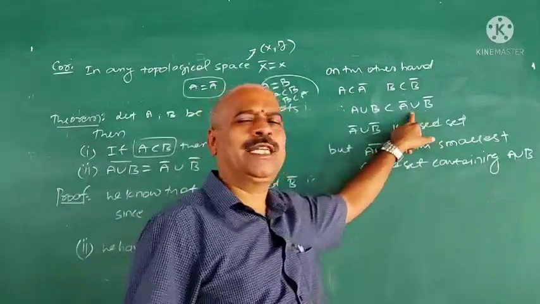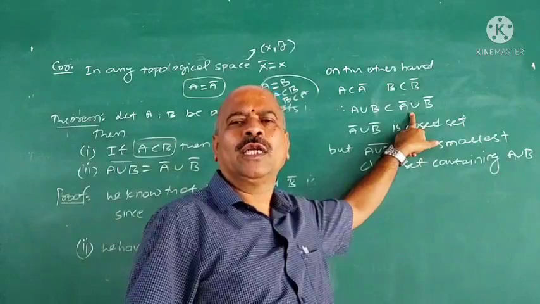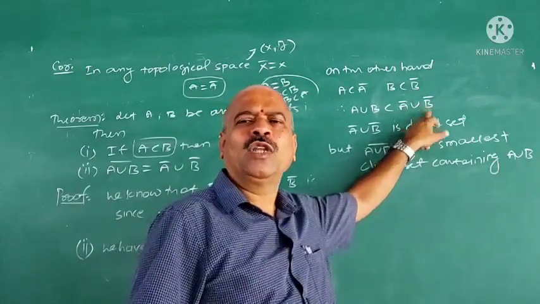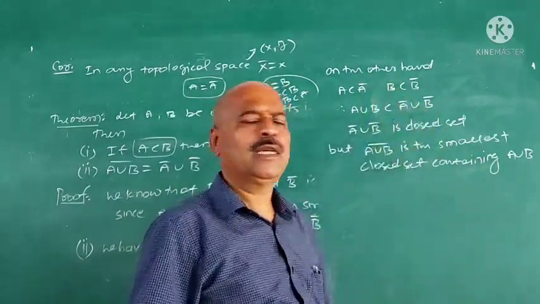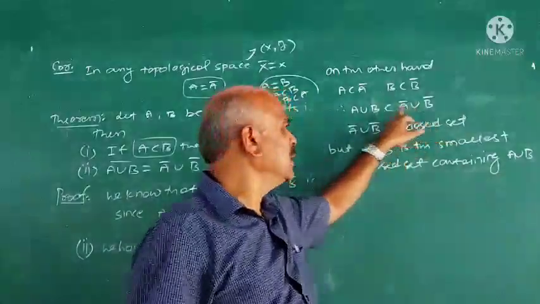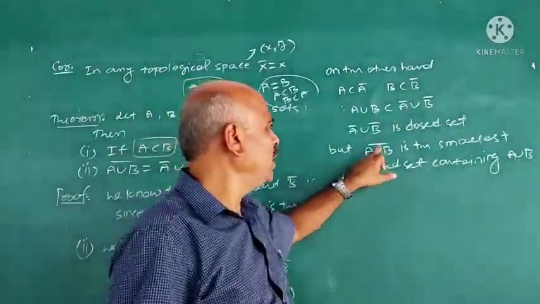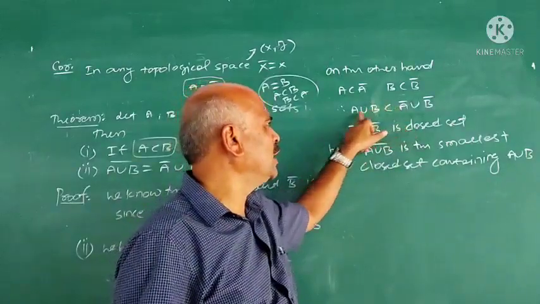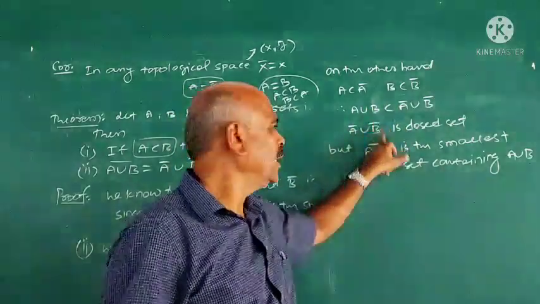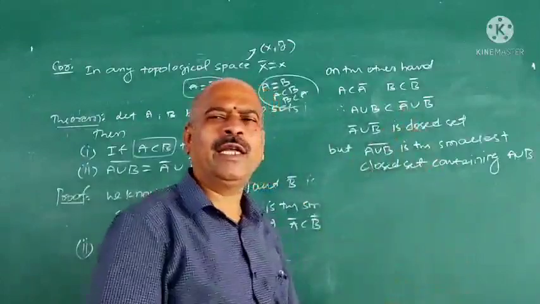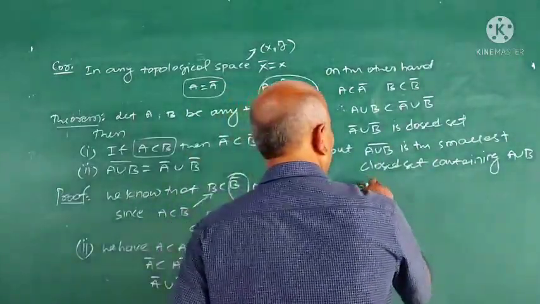It is a closed set, that is important, because A closure is a closed set. Union of two closed sets is a closed set. A closure union B closure is a closed set containing A union B. But closure of A union B is the smallest closed set containing A union B. Therefore, this must be contained in A closure union B closure.